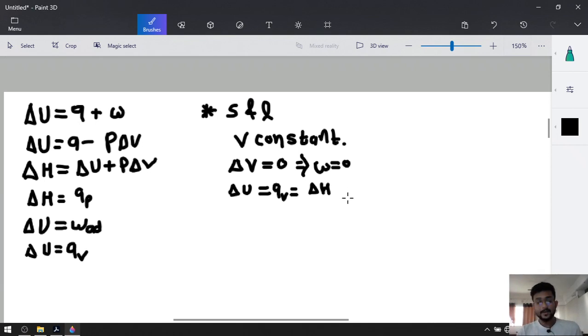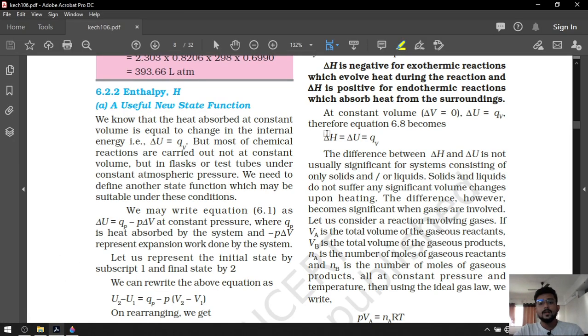Why? Because they do not expand with heat. Yes, they expand, but the difference is negligible. Look at this: the difference between delta H and delta U is not usually significant for systems consisting of only solids and or liquids. Why? Because solids and liquids do not suffer any significant volume change upon heating.